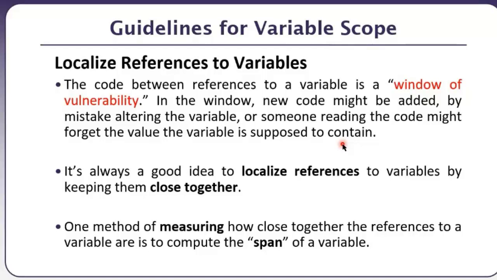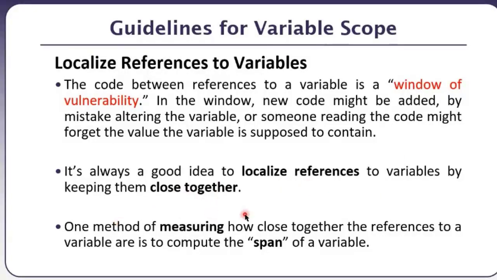It's large. The larger it is, the chances of new code being added or the current variable being changed, it's very obvious. It's always a good idea to localize references to variables by keeping them close together. Localize करने का ये मतलब है कि उनको जितना करीब कर लोगे, if they are far away, that means they are remotely placed, they are very far away from the use. The use of a single variable is at multiple places और वो पूरे कोड में फैला हुआ है, तो we have to basically design it very carefully and make sure कि we keep it close together.